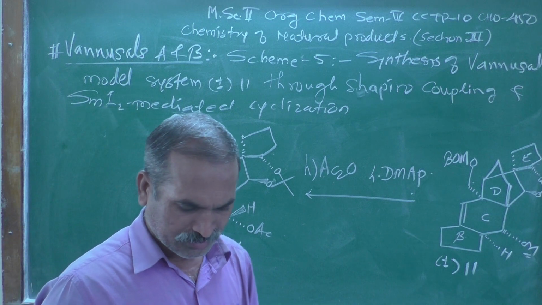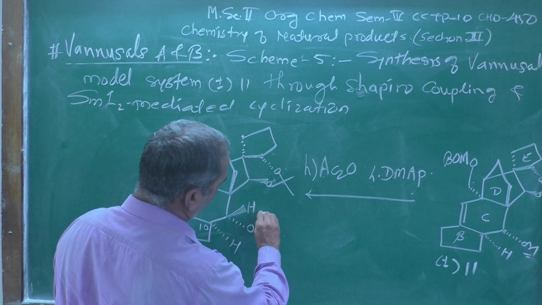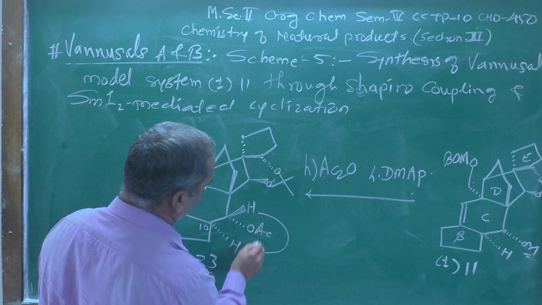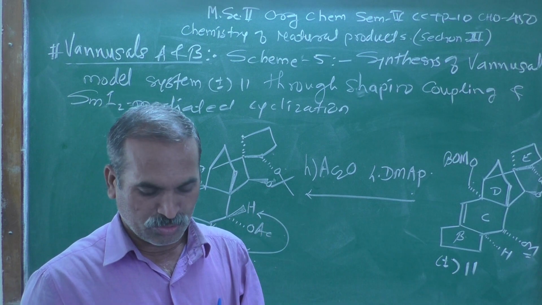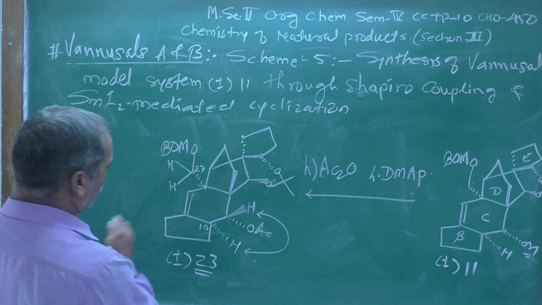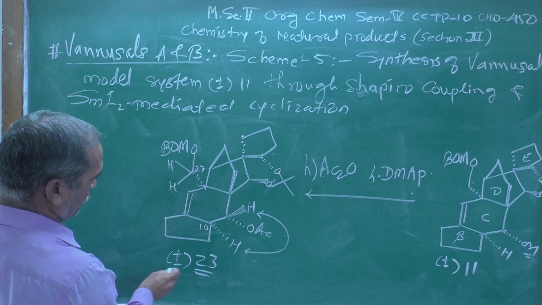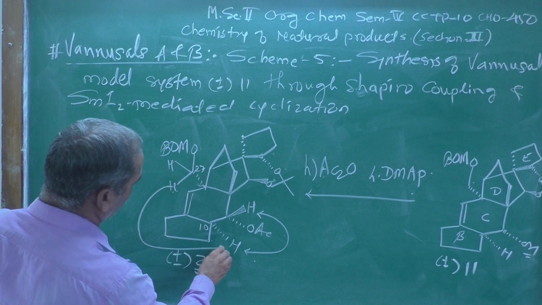And now, if you see the relationship between these two hydrogen atoms, what will they show you? They will show you the NOE as well as the stereochemistry of this hydrogen atom and this hydrogen atom. I am showing like this.